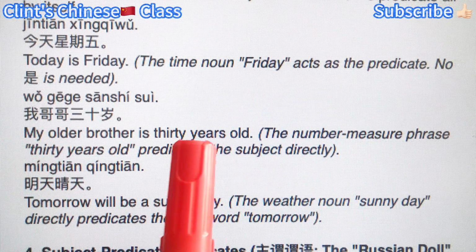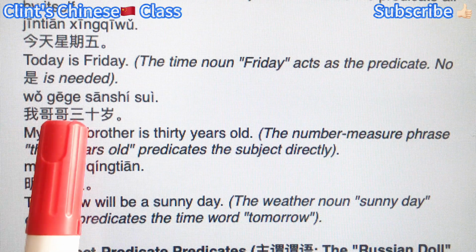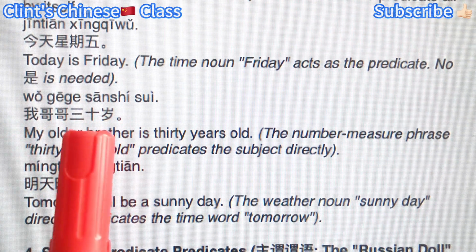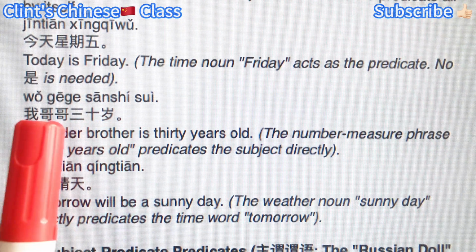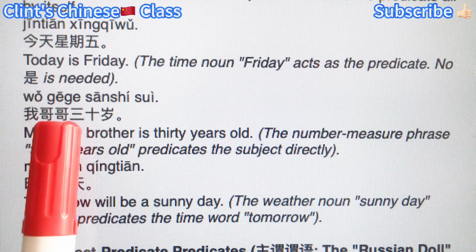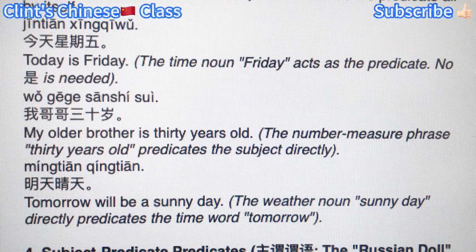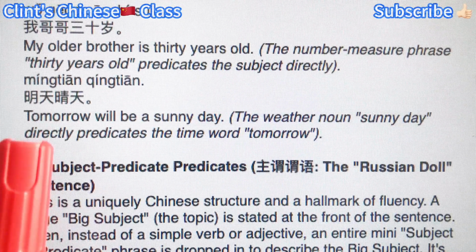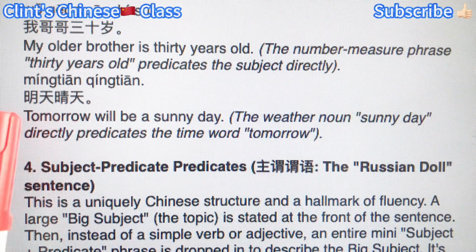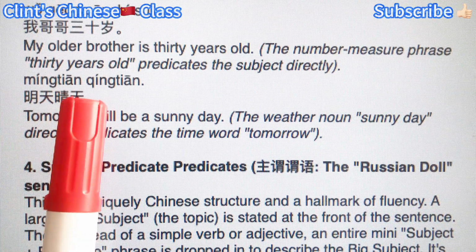My older brother is 30 years old. 我哥哥30岁. When you talk about age, right? So 我哥哥, the noun phrase, 30岁, 30 years old. Another noun phrase as the predicate. Tomorrow will be a sunny day. 明天晴天.